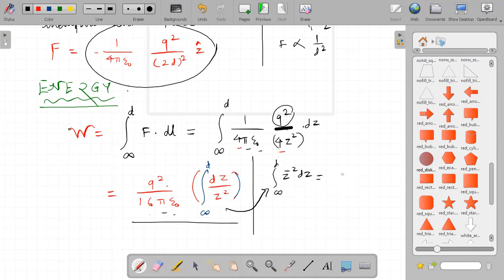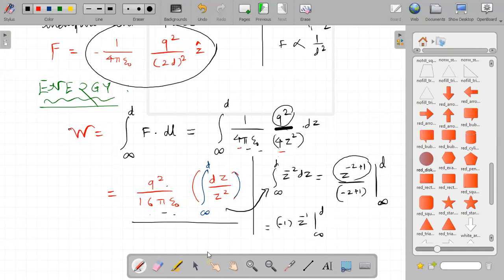So this is z raised to minus 2 plus 1 upon minus 2 plus 1, from infinity to d. Is it correct, dear student? This can be written as minus 1. See, z raised to minus 2 plus 1 is z raised to minus 1, again from infinity to d.